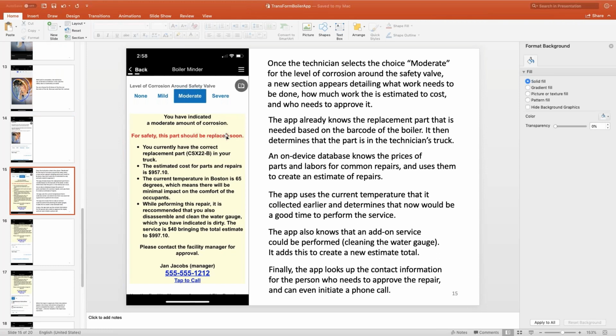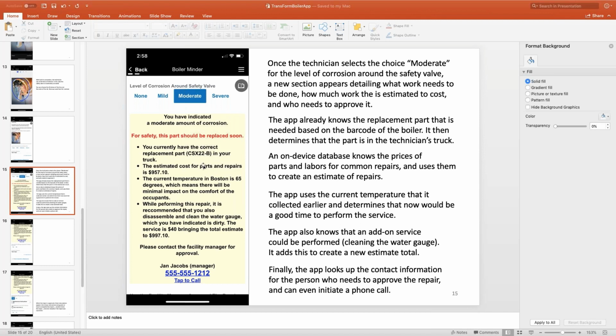But then the second thing is it starts to use a little bit of intelligence here. For example, it knows from the furnace that you've selected what the replacement part is, or sorry, for the boiler that you selected. In this case, it's a CSX22B. It also knows from an on-device database the inventory for that part, and it knows that it's on the truck.